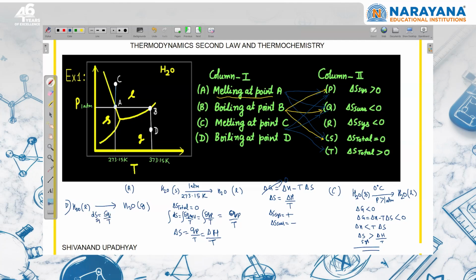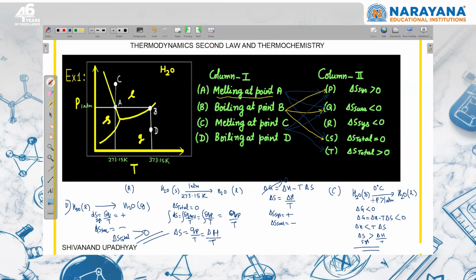सिस्टम की बात हो रही है, अगर ये गैस में जा रहा है लिक्विड से तो ये एंडोथर्मिक प्रोसेस होगा, this should be positive. So I can say that entropy change of system is positive, entropy change of surrounding heat energy system को दे रहा है, so it will be negative. And since it is irreversible process, delta S total is going to be positive.